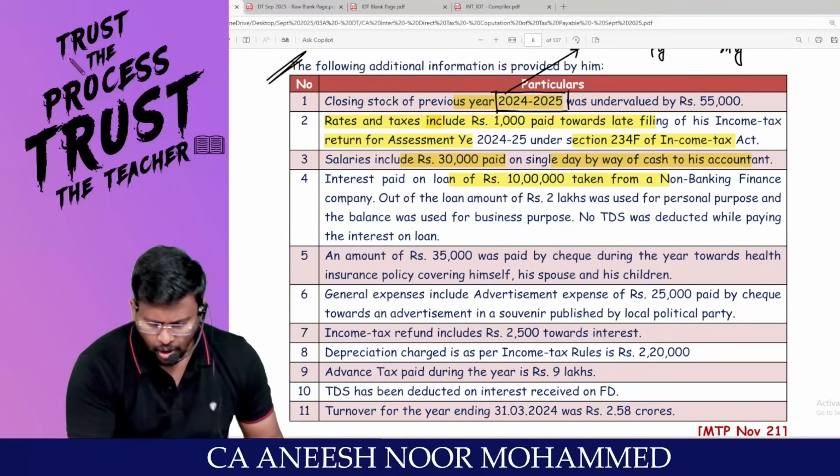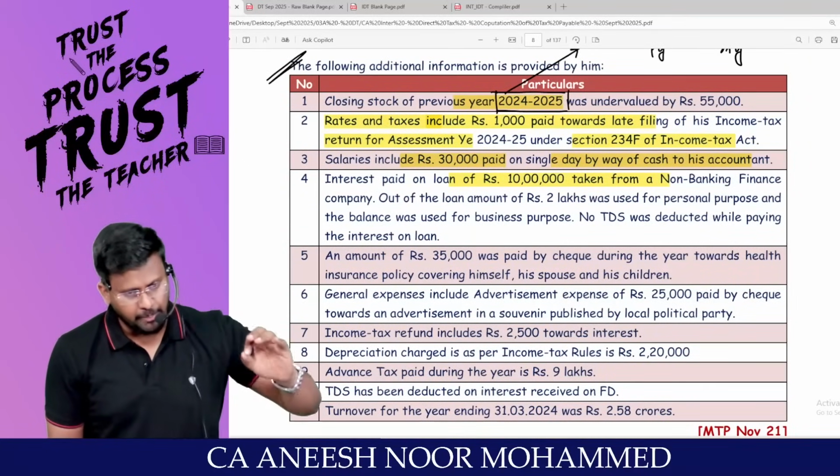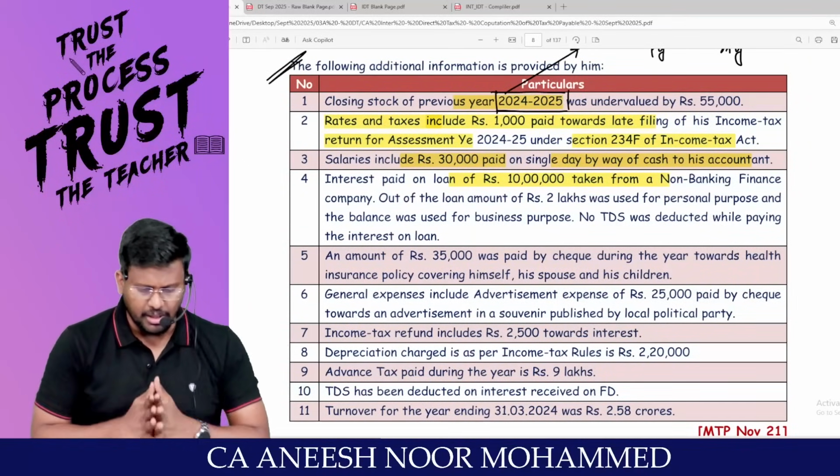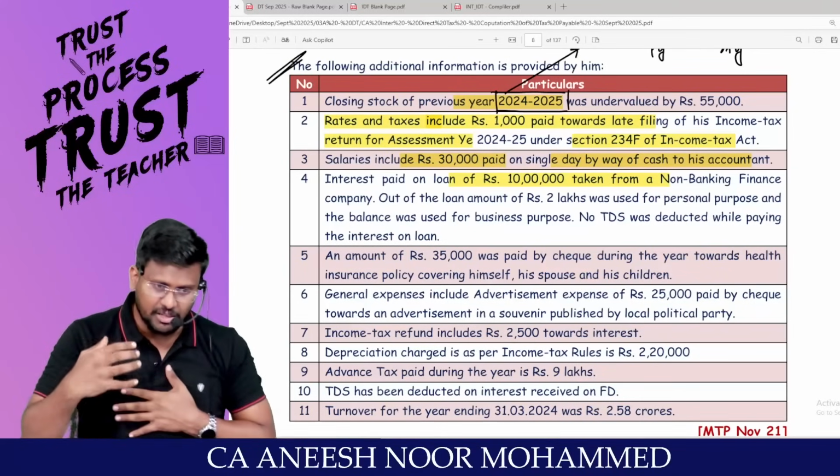Interest paid on loan of rupees 10 lakh taken from NBFC. That means from a non-banking financial company, 10 lakh rupees loan you have taken. That is the interest paid.